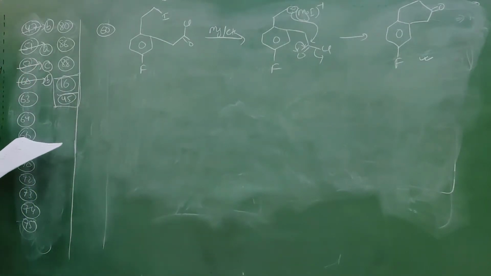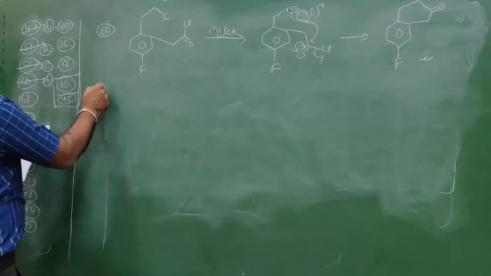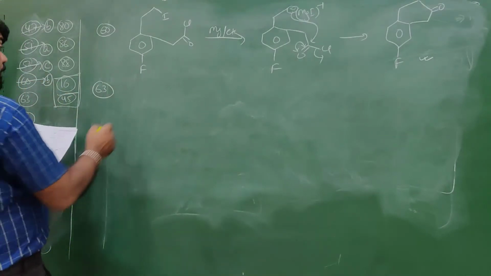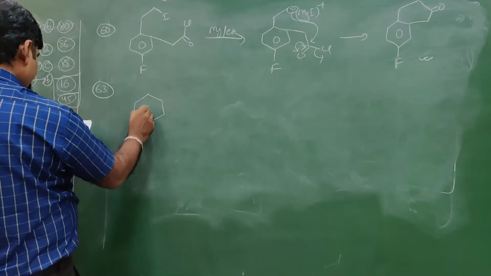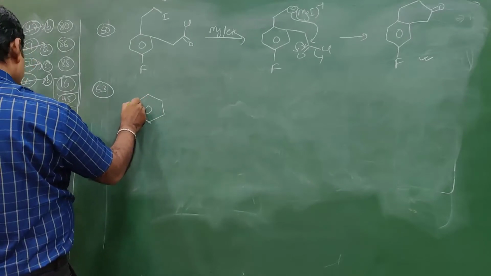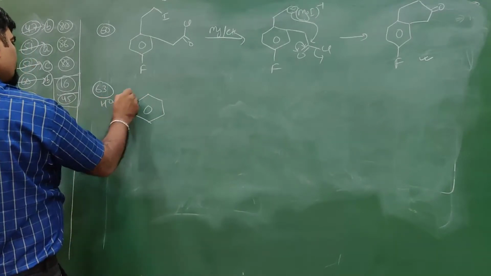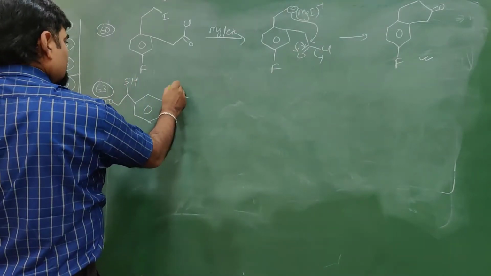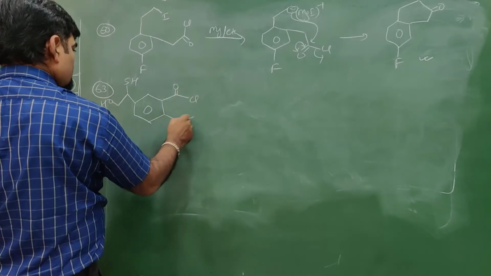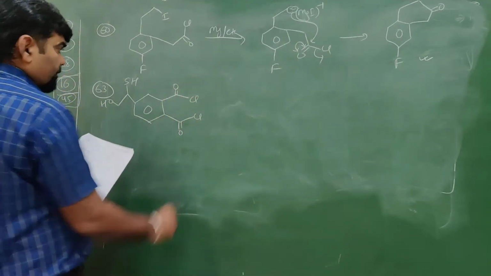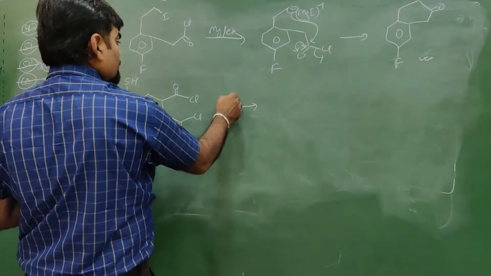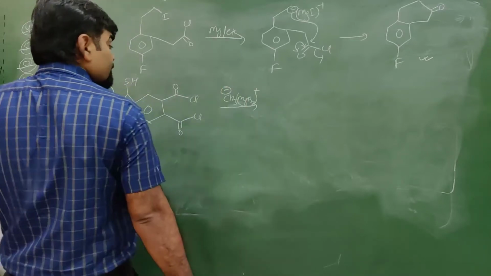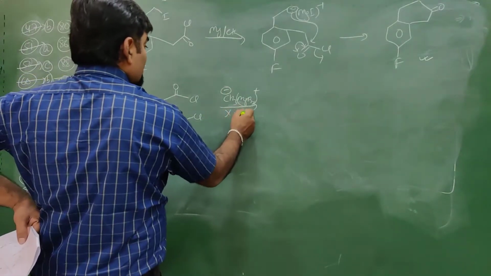Then question number 63. This question is given. Over here OH, at this place SH, over here double bond of Cl, at this place double bond of Cl. What will happen? We have CH3MgBr. So this is plus, this is minus. Okay, how many moles? X.